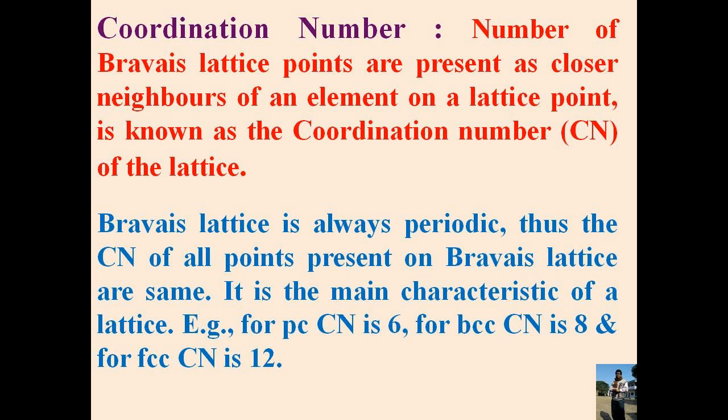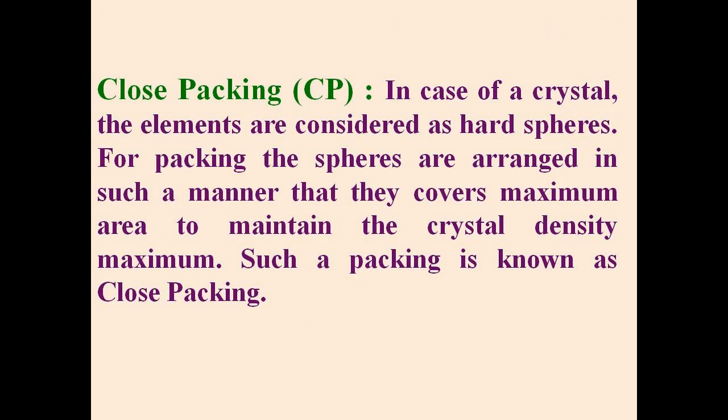Bravais lattice is always periodic. Thus, the CN of all points present on a Bravais lattice is the same. It is the main characteristic of a lattice. For example, for primitive cell CN is 6, for body centered cube CN is 8, and for face centered CN it is 12.